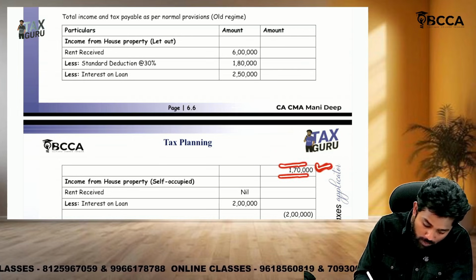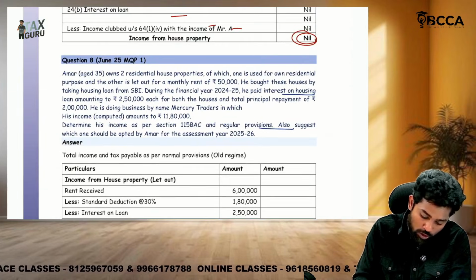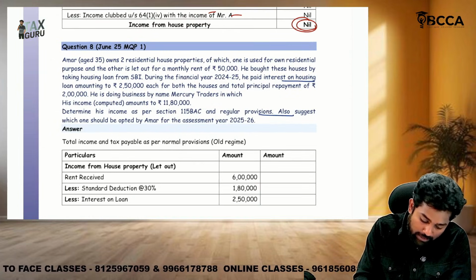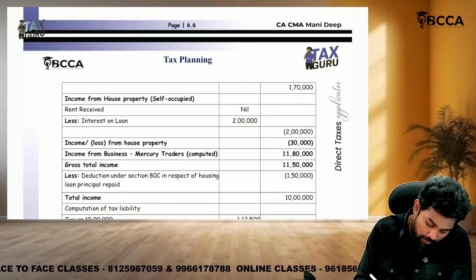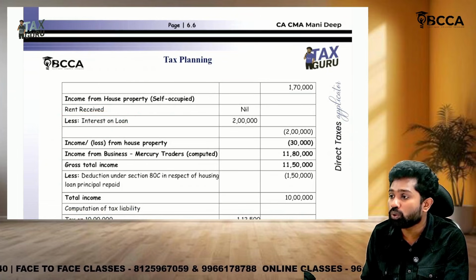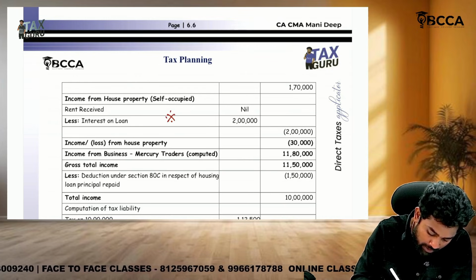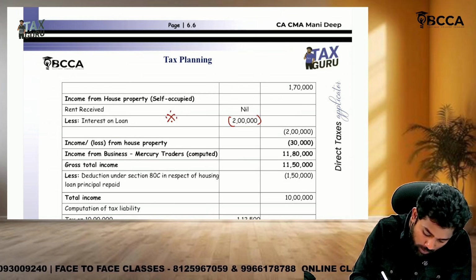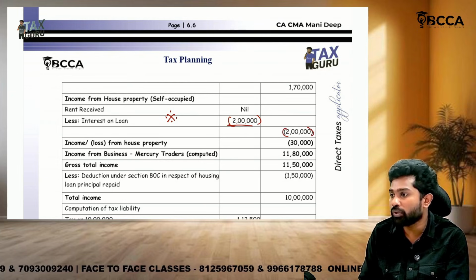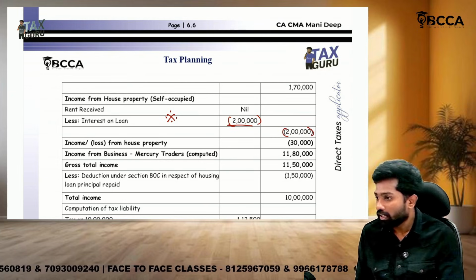Sir, even in the new regime this remains the same, 1 lakh 70. Then on the self-occupied house property, NAV is nil. Standard deduction is nil, but interest can be claimed as deduction. How much interest did he pay? 2 lakh 50. But on self-occupied property, the maximum interest deduction available is only up to 2 lakhs. On self-occupied property, in the old regime, the maximum interest allowed as deduction is only 2 lakhs. That is a 2 lakh loss because on self-occupied property there is no income. And the loss from self-occupied property can be adjusted with the let out property.